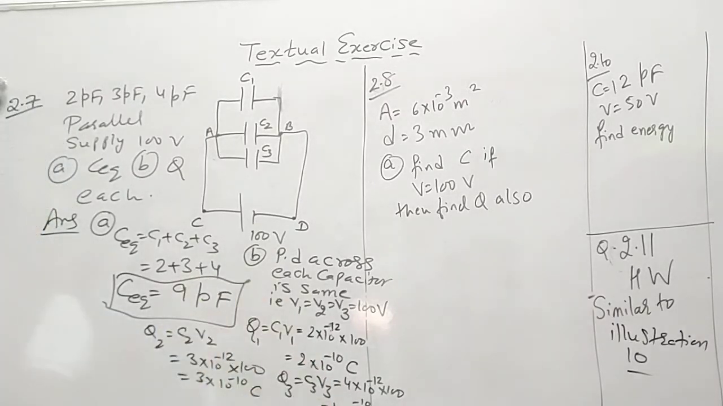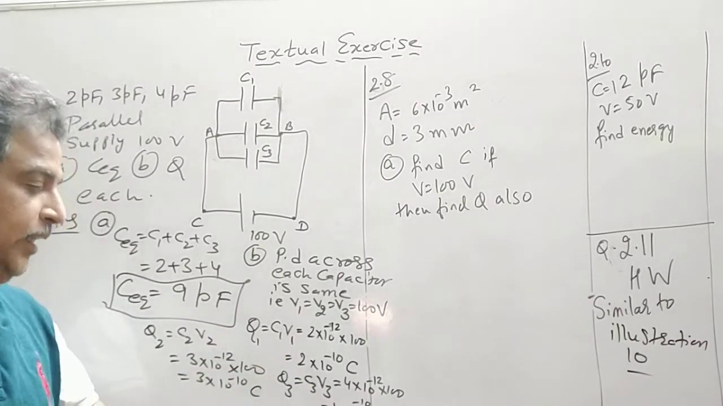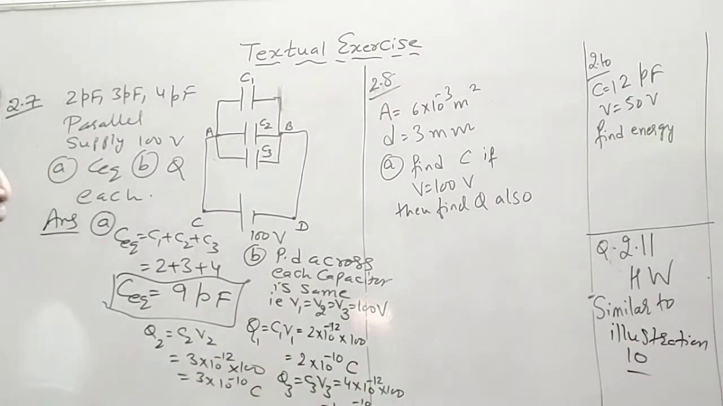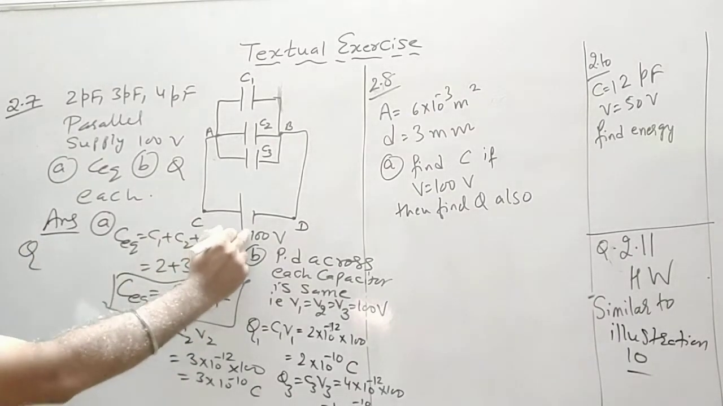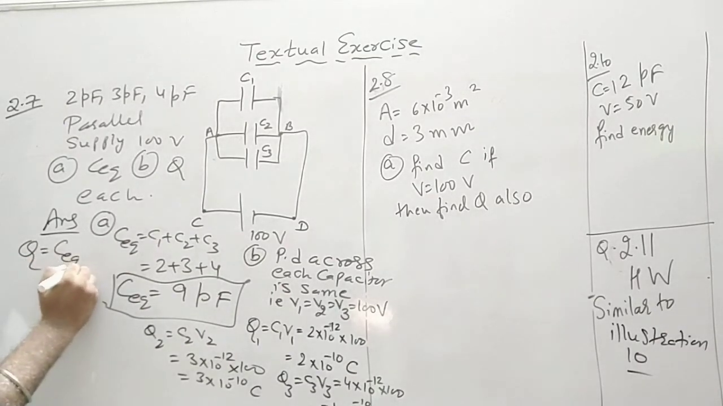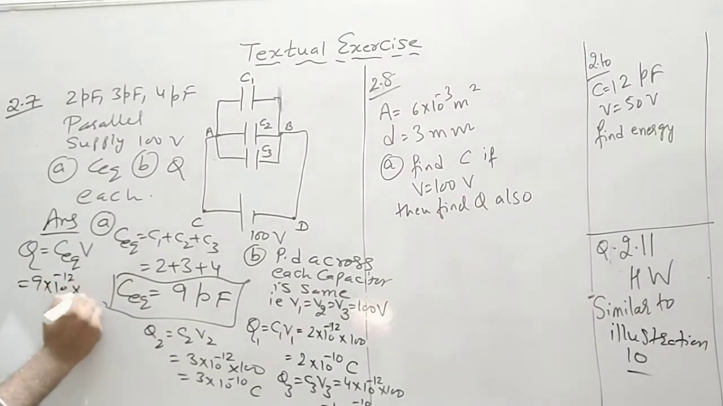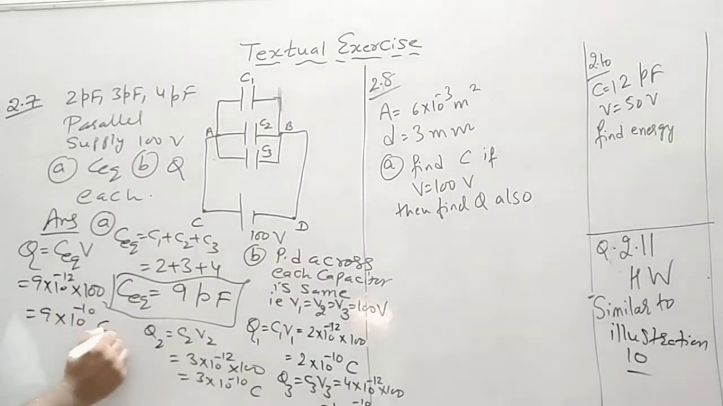Also if you see, the total charge is 3 plus 2, 5, 5 plus 4, 9 into 10 raised to minus 10 coulomb. If you want to verify this, the total charge produced by the battery will be Q is equal to C equivalent into V. So C equivalent is 9 pico, so 9 into 10 raised to minus 12 into 100. So it comes out to be 9 into 10 raised to minus 10 coulomb.